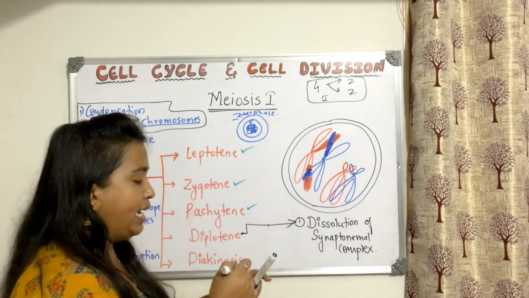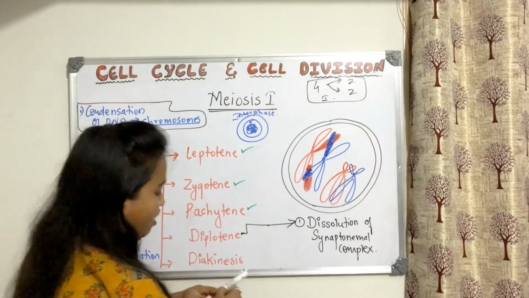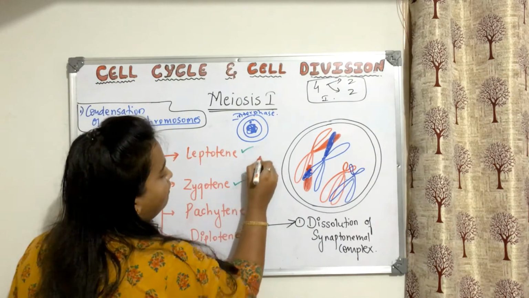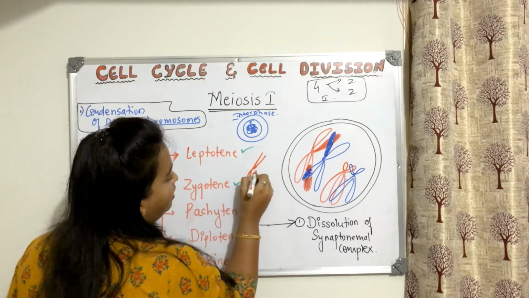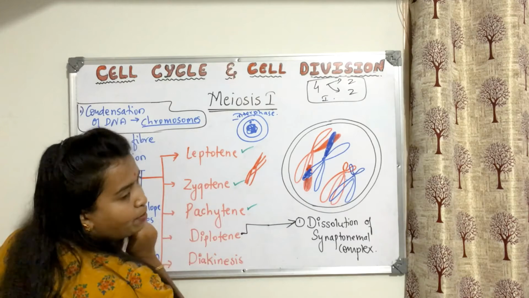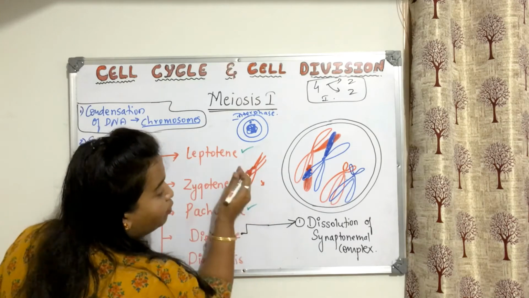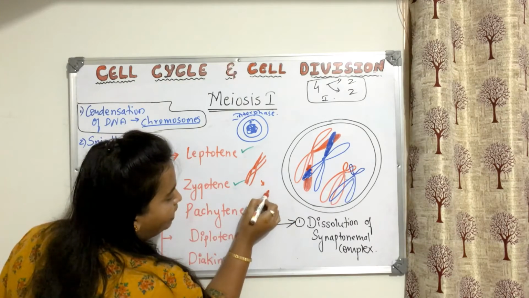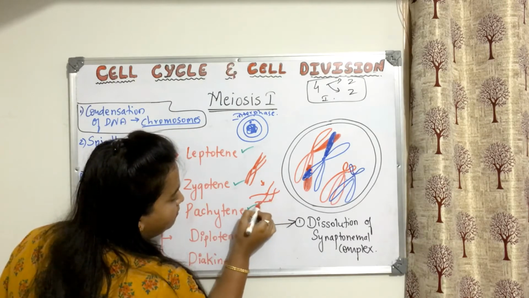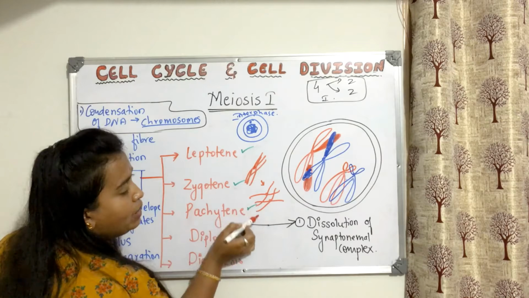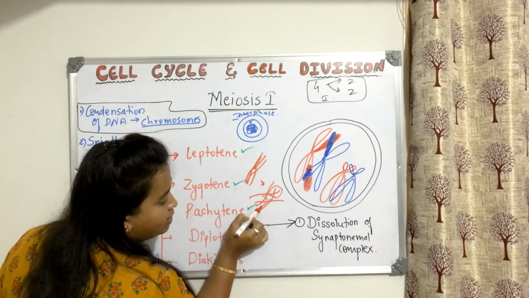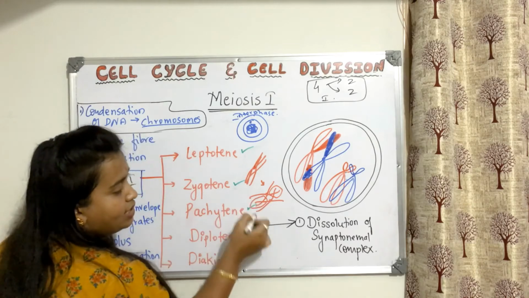You can see them properly, like I can show you here. Fine. So see here, when they are together like this, the crossing over has happened. You are not able to see the X properly. When they start moving away from each other, what will happen? You will be able to see them like this. So this is one X structure. This is one X structure. Are you understanding this X?